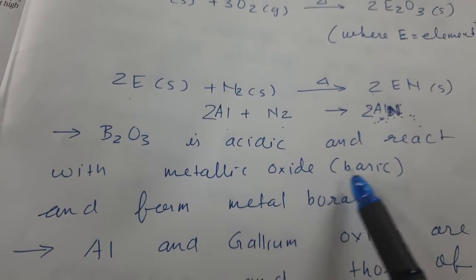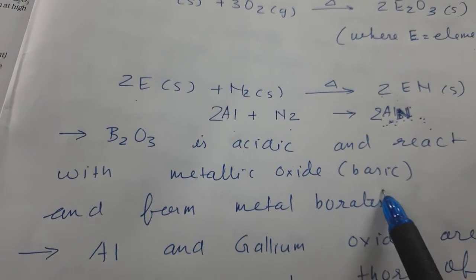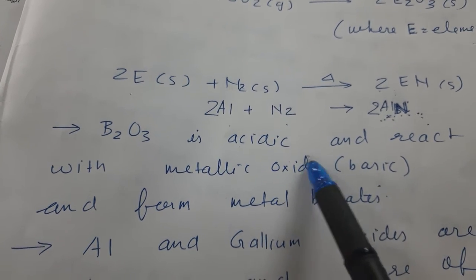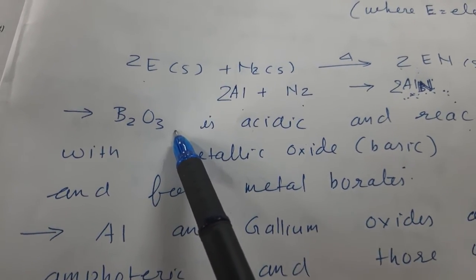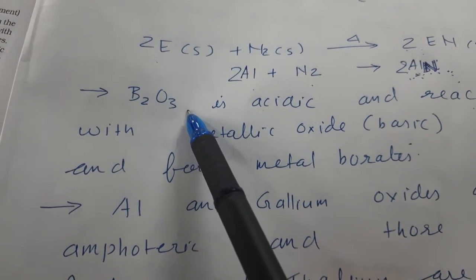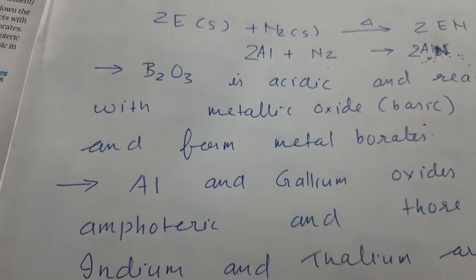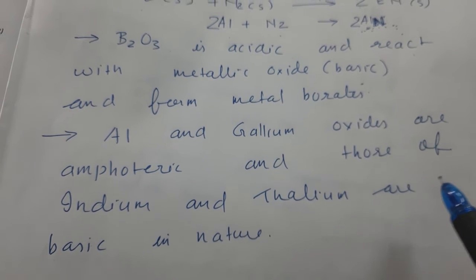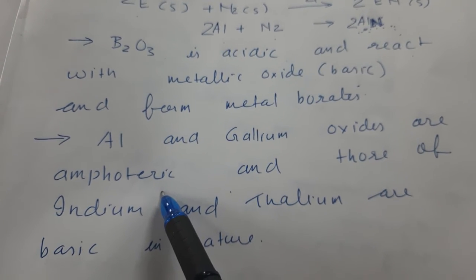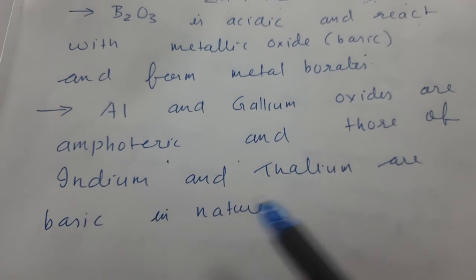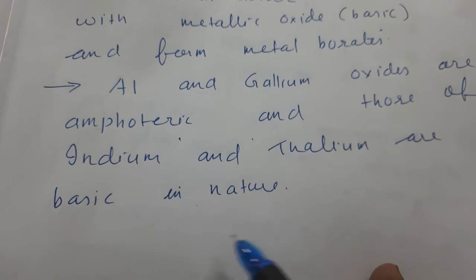B2O3 is acidic and it reacts with metallic oxide. Acidic will react with basic. First oxide is acidic in nature. ठीक है, वैसे भी याद रखना, non-metallic oxides are acidic in nature and aluminium and gallium oxides are amphoteric in nature. Amphoteric means they both react with both acids and bases, and those of indium and thallium are basic in nature.